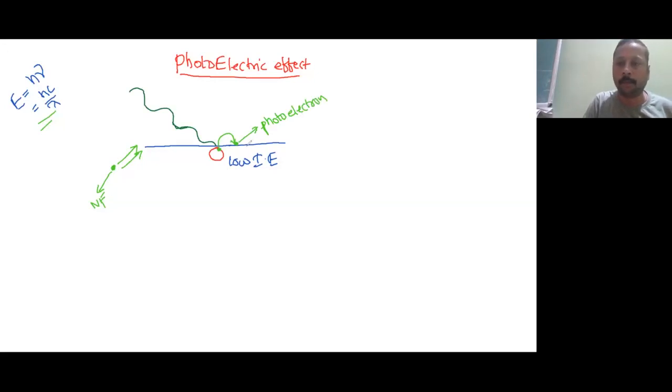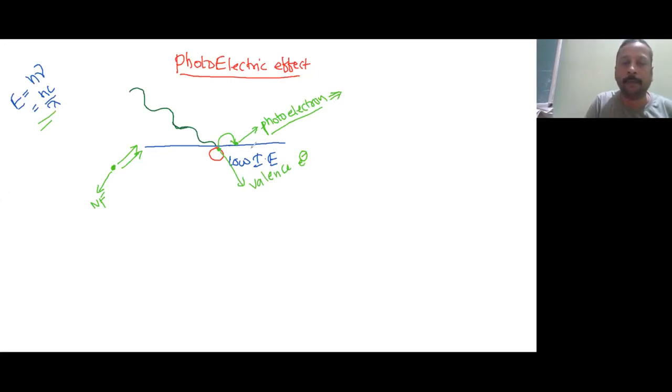Same electron, if it is available here, this is called a valence electron. Valence electron is under the influence of nuclear charges, but photoelectron is nowhere in the influence of the nuclear charges. Now this photoelectron can be moved or migrated from one place to another place by giving sufficient energy.